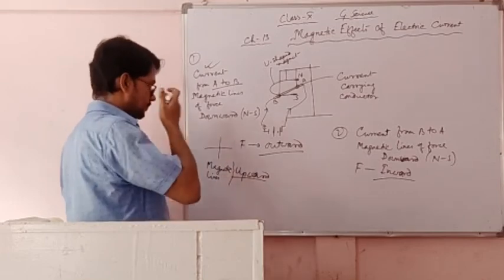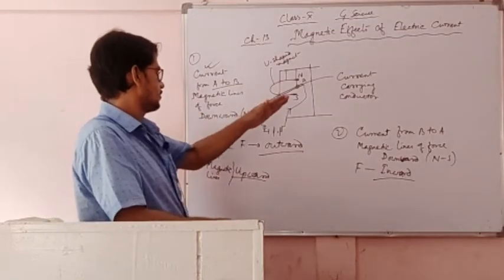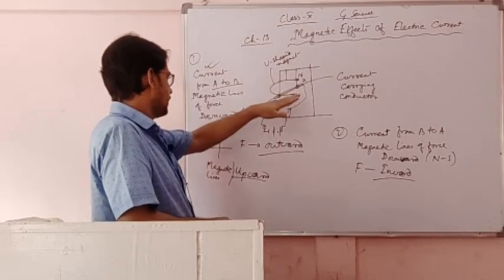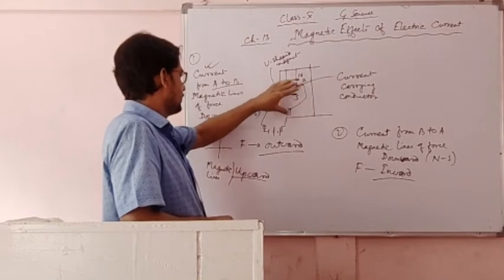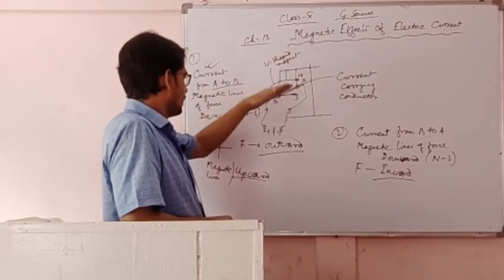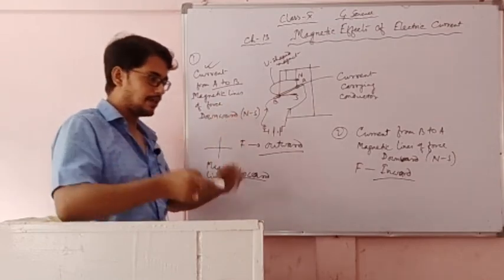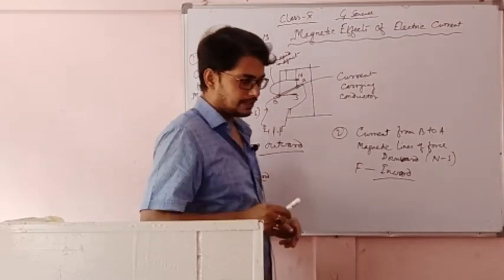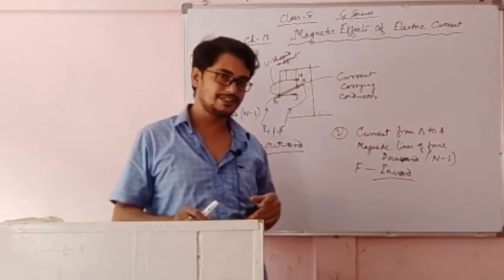Magnetic lines upward. Then it is observed that this conductor is moving inward. Again he has changed the magnetic lines of force upward and current is from B to A. Then it is observed that the current conductor is coming outward. So from that fact he has concluded by his one law, that is called Fleming's left-hand rule.